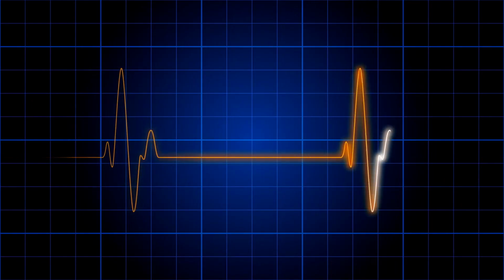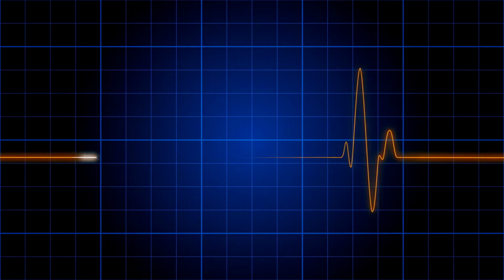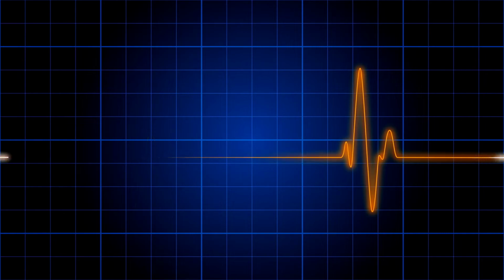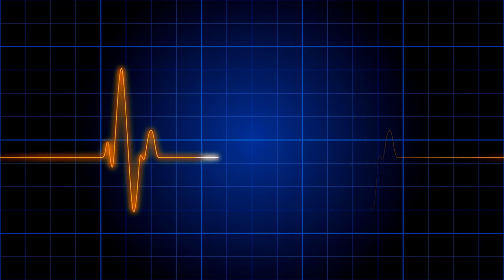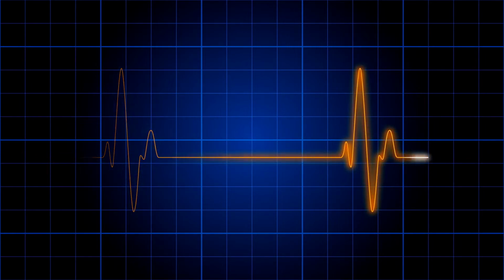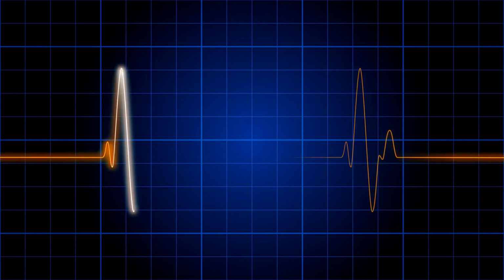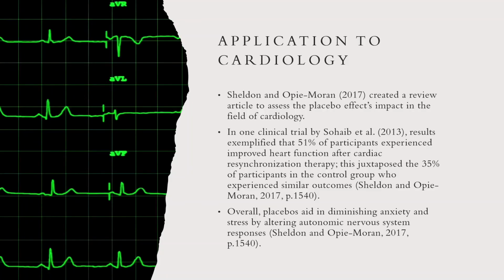in 2013 experienced similar outcomes to those of individuals who underwent cardiac resynchronization therapy. This type of therapy regulates the heart beating rhythm. 34% of participants is a significant amount considering the intricacies involved with this treatment. Apart from this finding, a general trend exemplified that placebos were able to reduce anxiety and stress levels in participants.